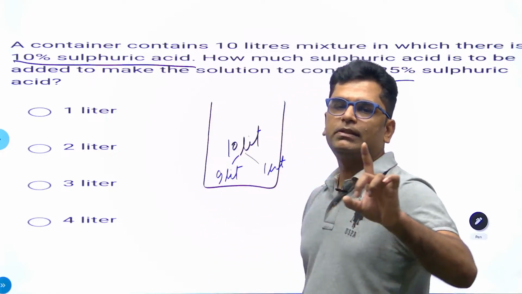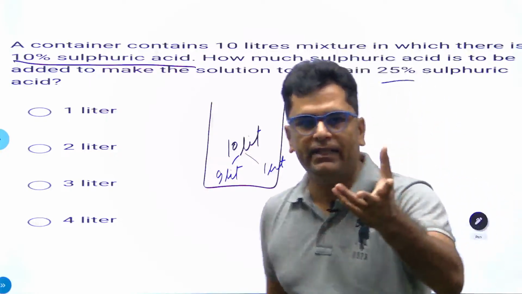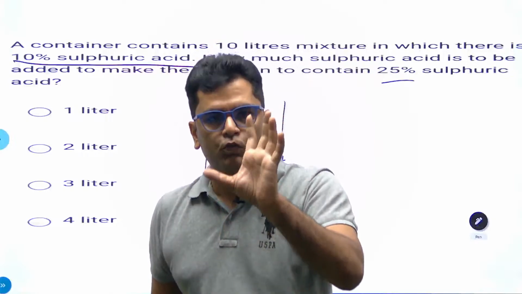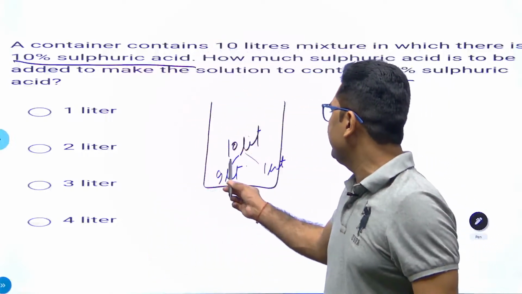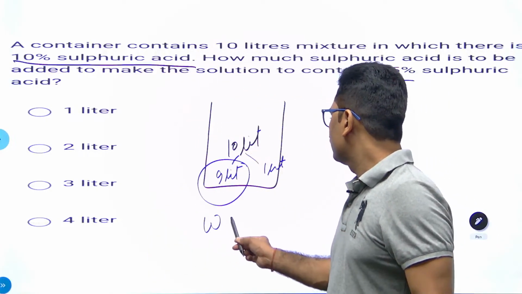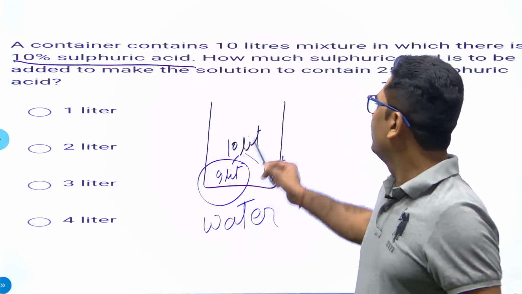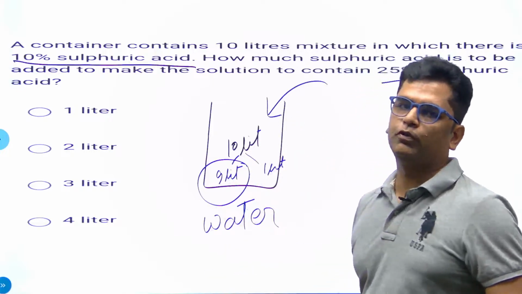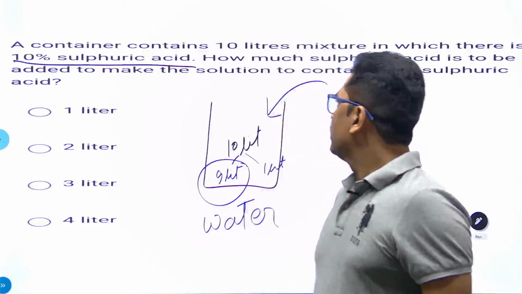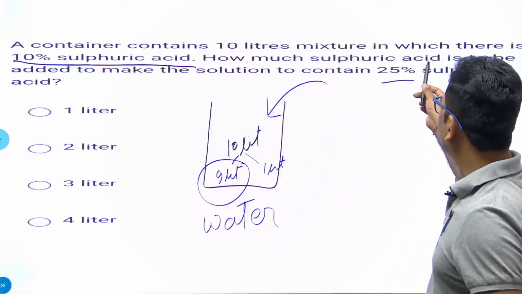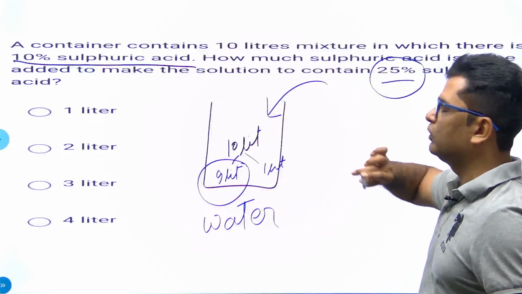So which thing is not changing? Water. We are not altering anything in water, we are adding sulfuric acid. So one thing is for sure, 9 liter of water will always be there in the container, no matter how much sulfuric acid you add. We have to add so much sulfuric acid that the solution contains 25% sulfuric acid.